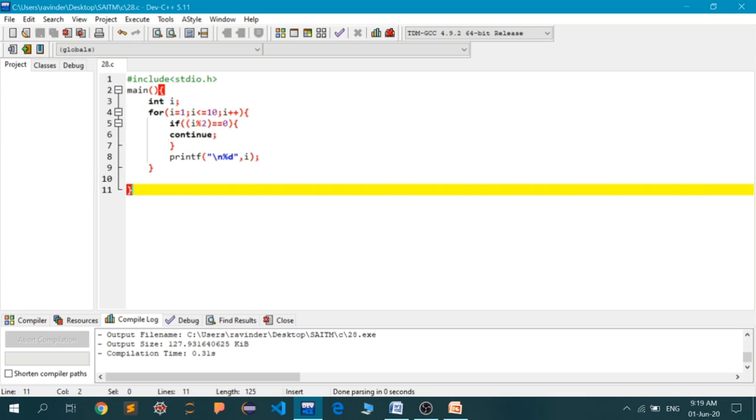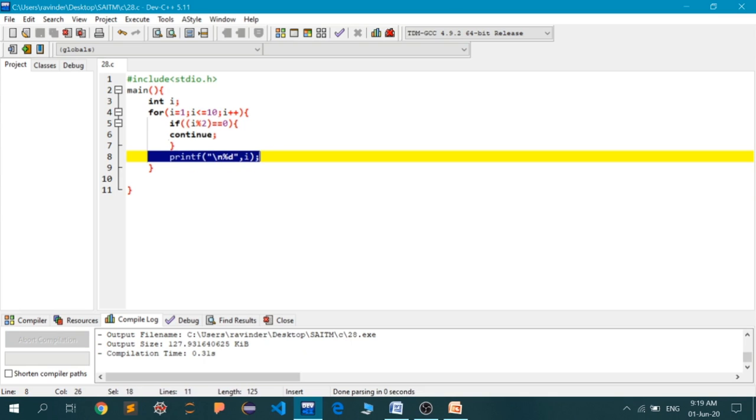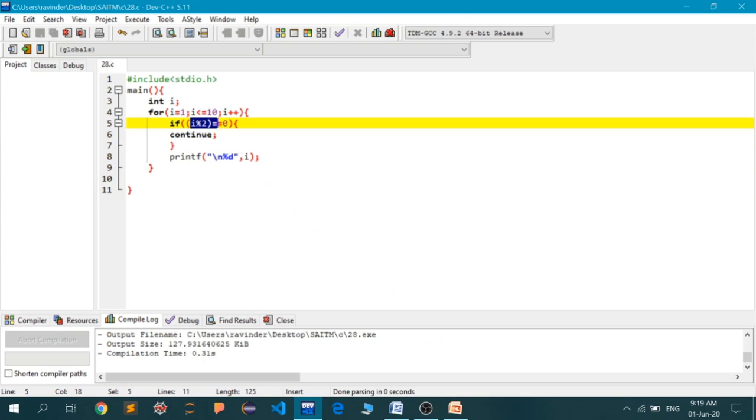That is, you must skip the statements below the continue. This printf statement is going to be skipped if this condition is satisfied, and the loop is going to move to the next pass or next iteration.